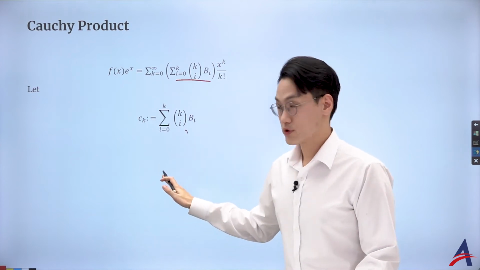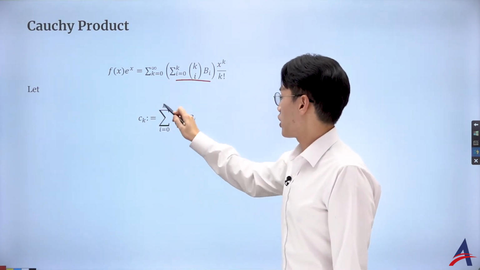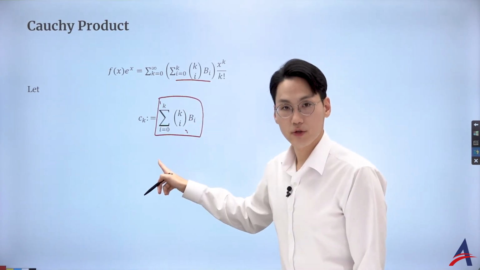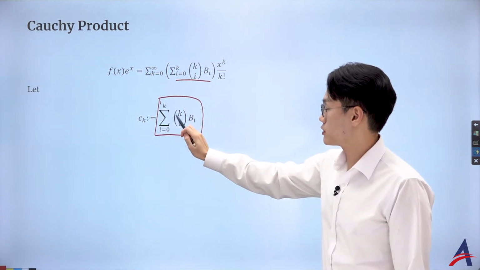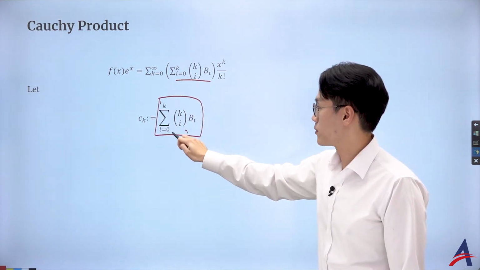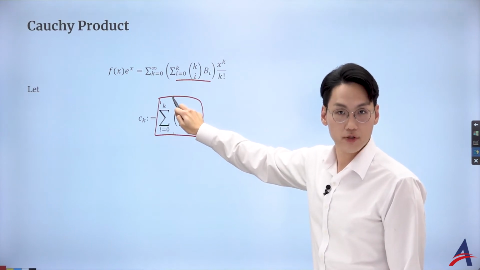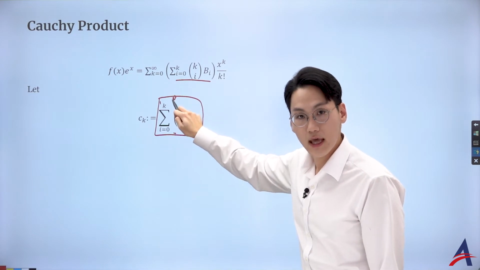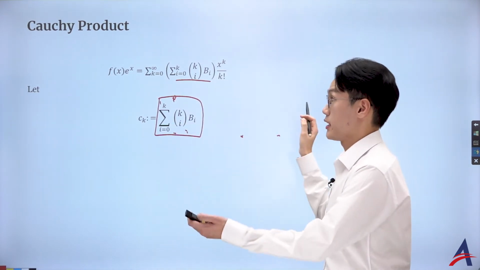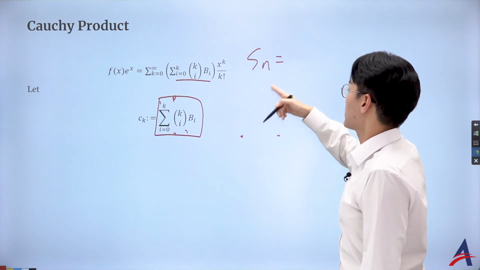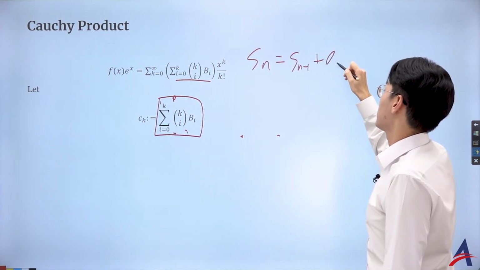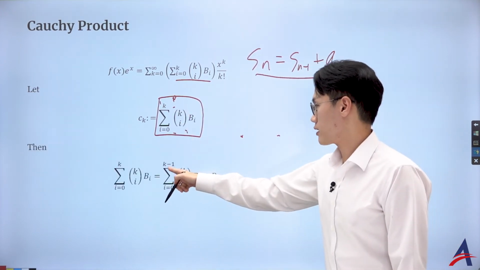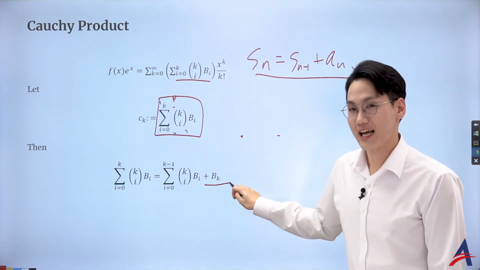what we also saw was almost this term. Using the partial series, this term says to add from the 0th term to the kth term. But using the partial sum, what I'd like to do is add the 0th term to the (k minus 1)th term, and then add the kth term. What I'm saying here is that S_n is the same as S_{n minus 1} plus a_n. So instead of adding up k many terms, I can add k minus 1 many terms and then just add the last term by itself.